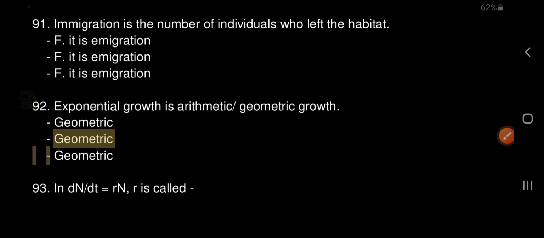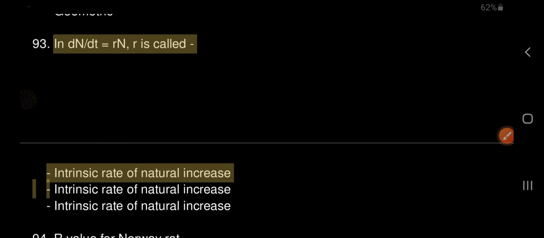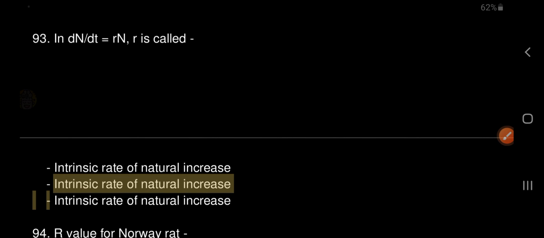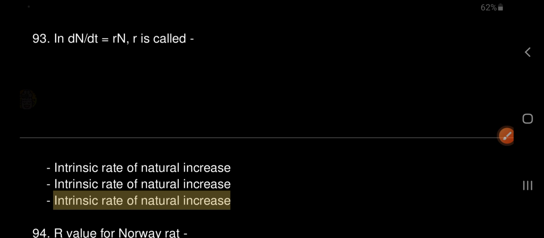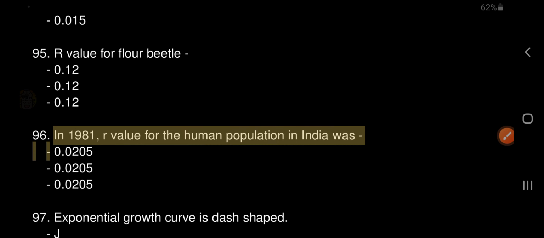93. In dN/dt = rN, r is called intrinsic rate of natural increase. 94. r value for Norway rat: 0.015. 95. r value for flour beetle: 0.12.